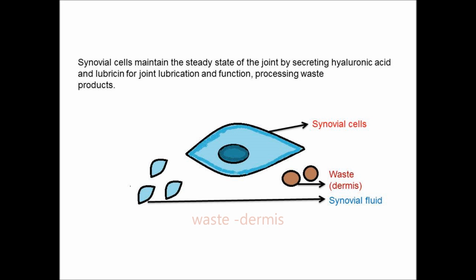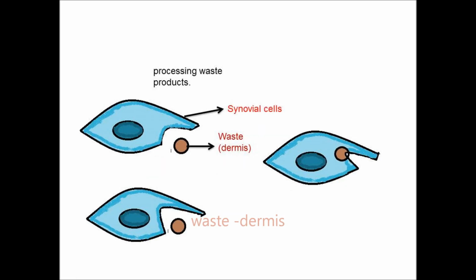You can see brown colored waste or debris from the joint proper; the synovial cell will take the debris or waste material to the lymphatic system outside the joint capsule, and it also gives nutrients in the form of synovial fluid along with the lubricin and hyaluronic acid.